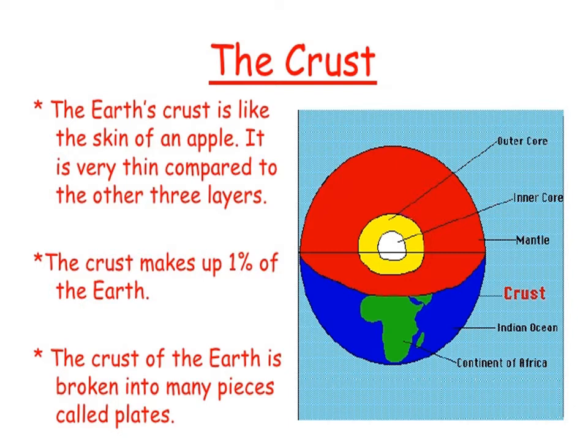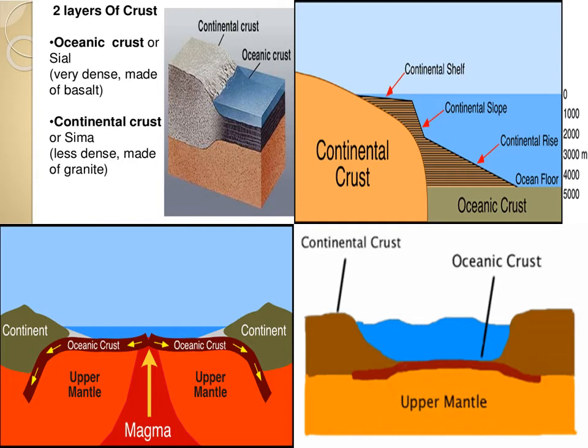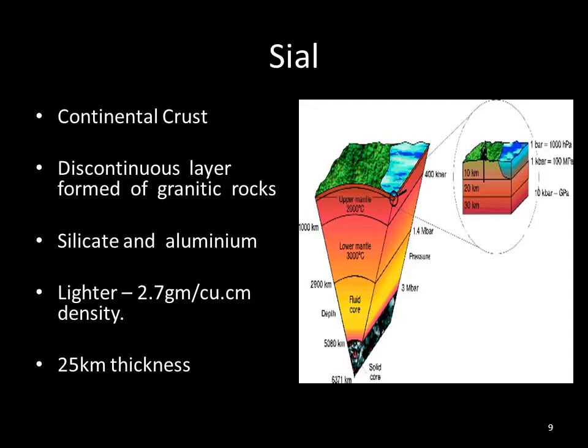The crust of the Earth is broken into many pieces called plates. It is classified as continental crust and oceanic crust. The major elements of the crust are silica and aluminium, termed Sial; and silica and magnesium, termed Sima.